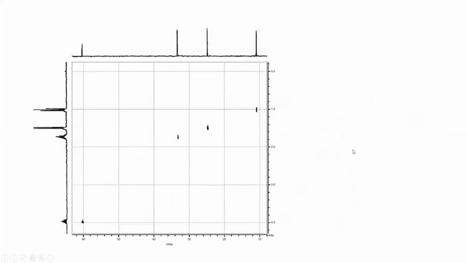Your HSQC spectrum is given. You have 13C along the X axis and the proton NMR along the Y axis. As already told, triplet, doublet, multiplet and multiplet. The peak around 10, maybe it's 12, but we have considered 10.